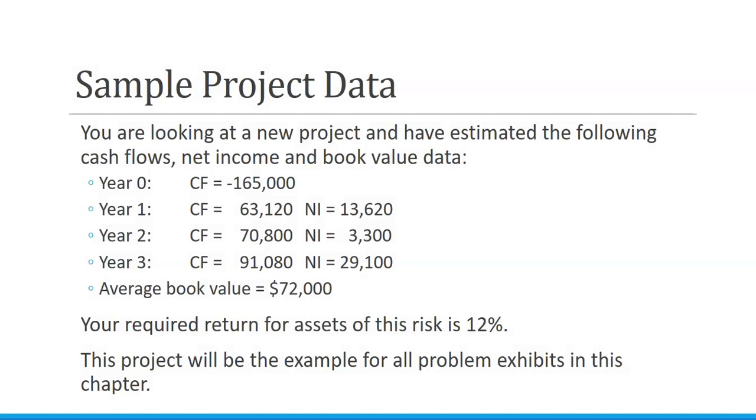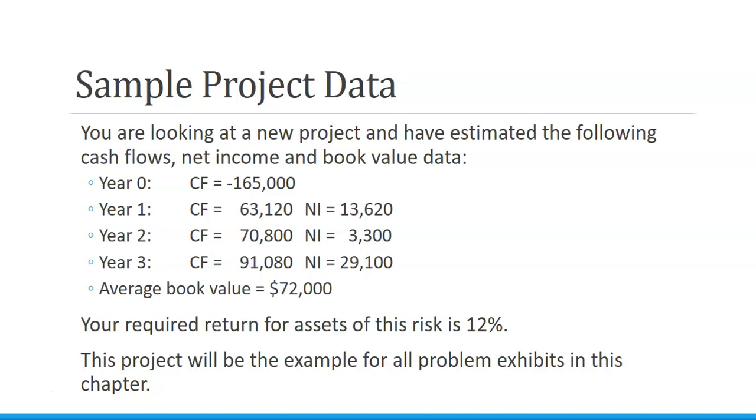This is an example of a project that we're looking at. So we're looking at a new project and we have the following information about the cash flows, the net income, and the book value data. So this project is going to cost us $165. That is the cash outlay in year 0. It's a negative cash flow, we're spending that money.